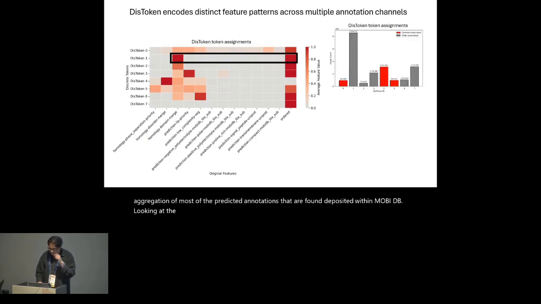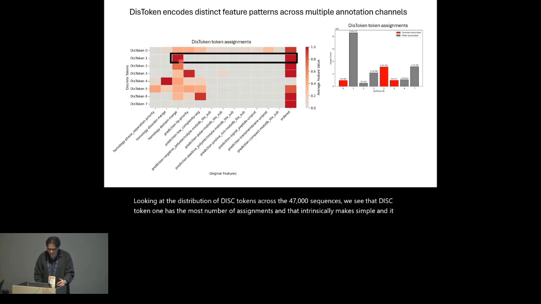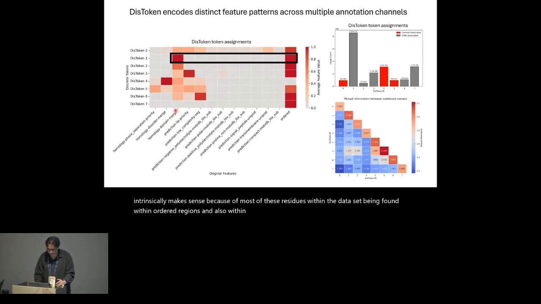Looking at the distribution of DIS tokens across the 47,000 sequences, we see that DIS token 1 has the most number of assignments, and that intrinsically makes sense because most of these residues within the dataset are found within ordered regions and also within domains. And furthermore, when we take the latent embeddings of the codebook that we'd used to train DIS token and analyze the mutual information between each of those codebook centers, we see that there's a natural pattern of discrete and shared features that are used within each of these codebook centers.